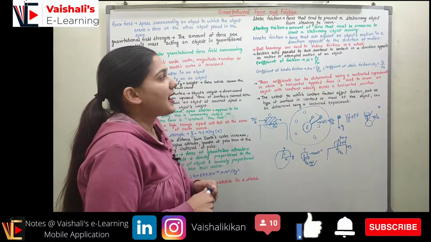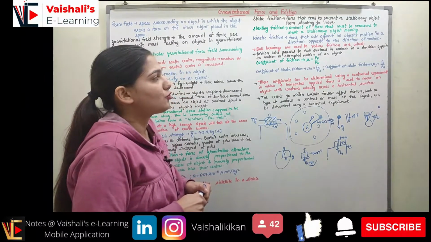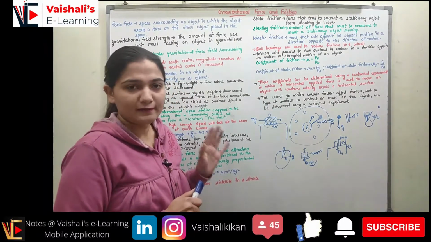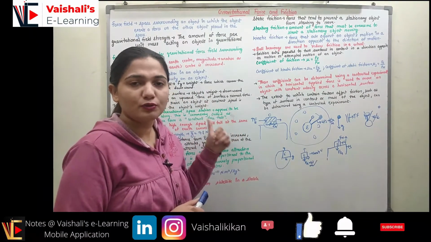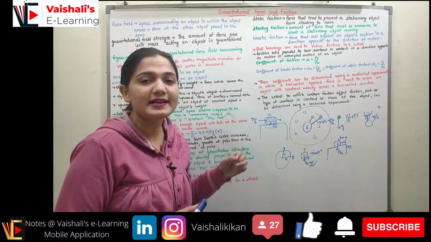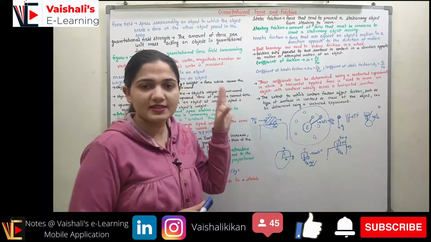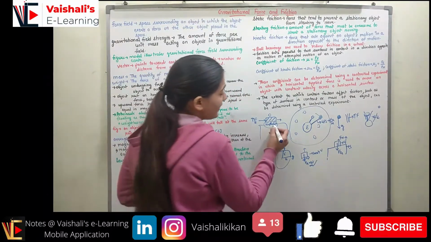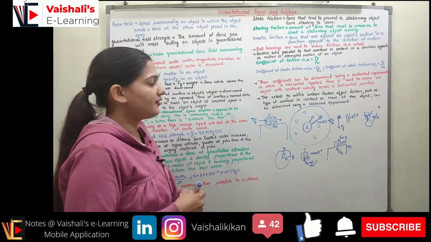Frictional force acts parallel to the two surfaces in contact, in a direction opposite to the motion or attempted motion of an object, that we know. The frictional force will always be acting in a direction opposite to the movement of the object or the intended movement of the object, and it will always be parallel to the two surfaces in contact. Right, here this direction is parallel to the two surfaces in contact, and thus I made the frictional force like this.